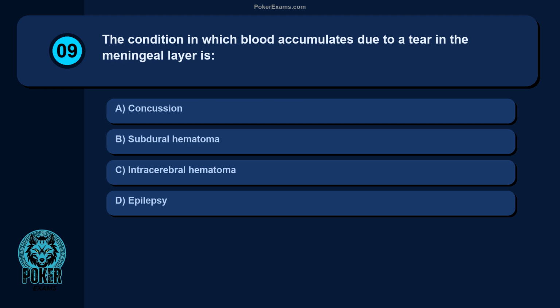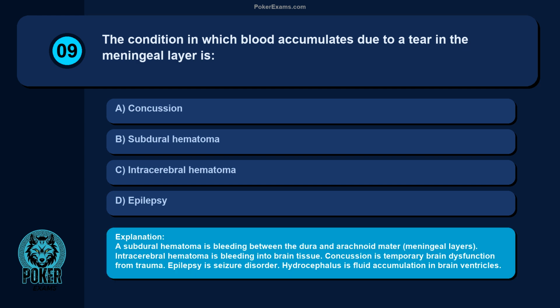Question 9. The condition in which blood accumulates due to a tear in the meningeal layer is: concussion, subdural hematoma, intracerebral hematoma, epilepsy. A subdural hematoma is bleeding between the dura and arachnoid mater, meningeal layers. Intracerebral hematoma is bleeding into brain tissue. Concussion is temporary brain dysfunction from trauma. Epilepsy is seizure disorder. Hydrocephalus is fluid accumulation in brain ventricles.